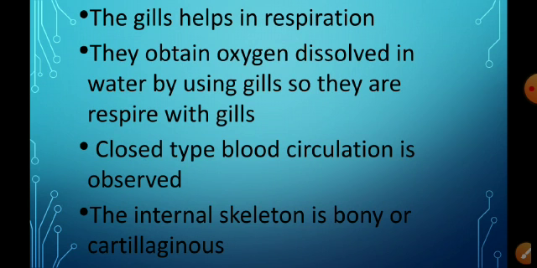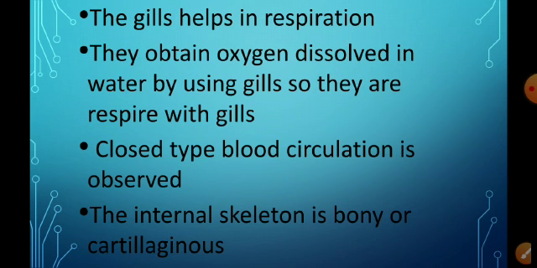Then the gills help in respiration. The gills are a respiratory organ. With the help of gills they respire, and they obtain dissolved oxygen which is present in water.